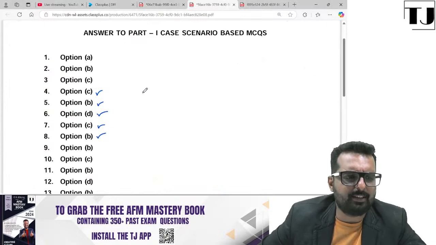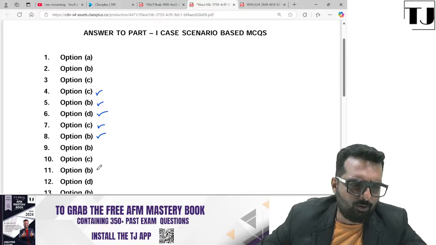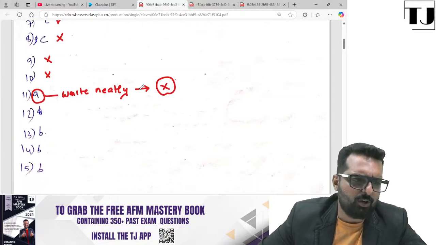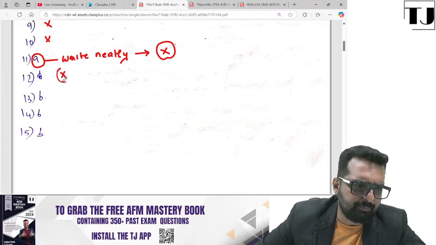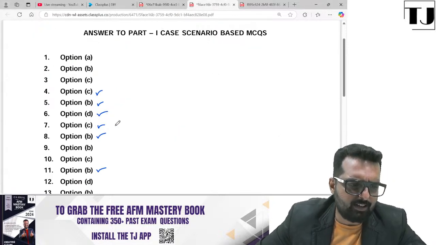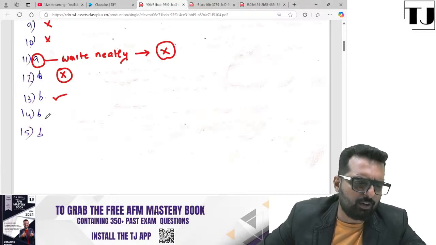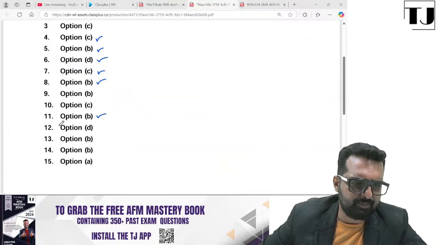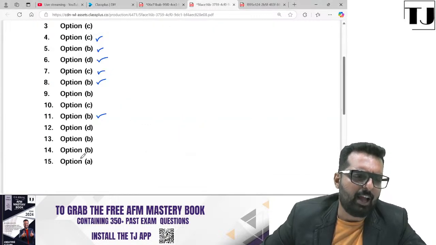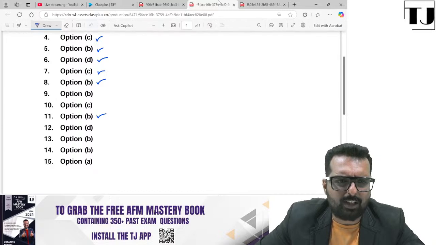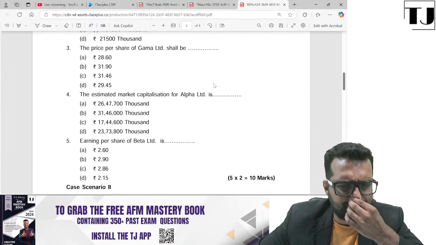Okay, so I'll just check 11A. 11 is also B, so even though the answer is, it is wrong. Okay, 12 again, she has not done it. What about 13? Let's check for 13. The answer is option B. She's got it right. 14 again is B, and 15 it is A. So here this has gone wrong. So let's check what are the points that they have given in this question.